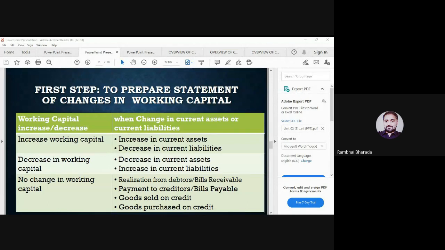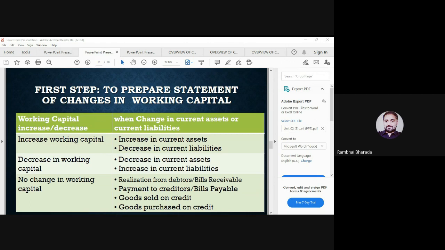Maybe the question asks that an increase in current assets will be represented in working capital. So an increase in current assets will increase the working capital also.